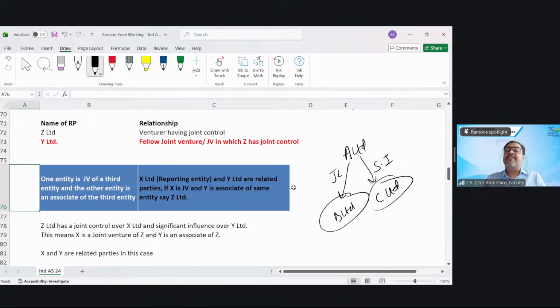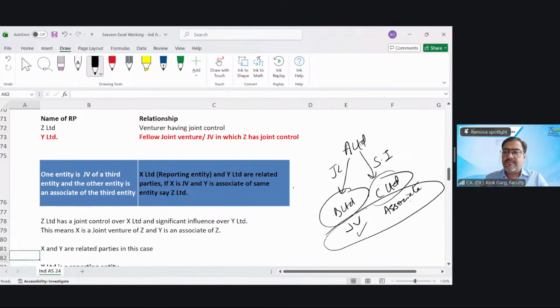Who is C Limited for A Limited? Associate. So if an entity is a joint venture of a third party and another entity is an associate of the same third party, these two entities, JV and associate, will also become related parties. Okay? Is that clear?